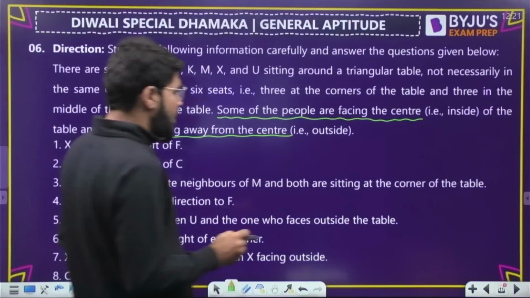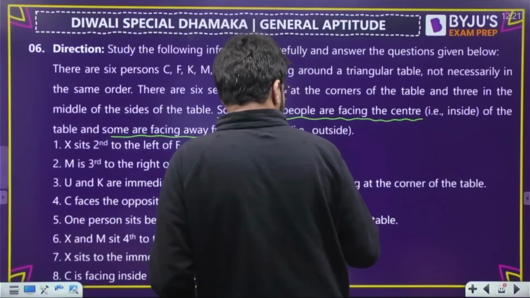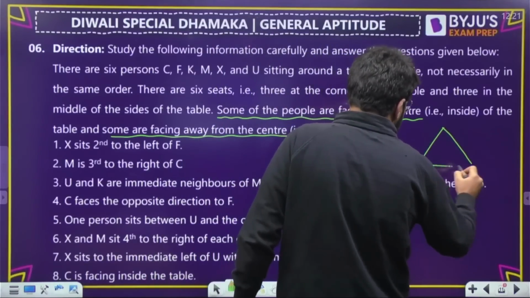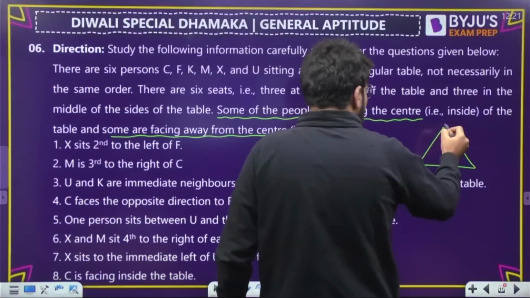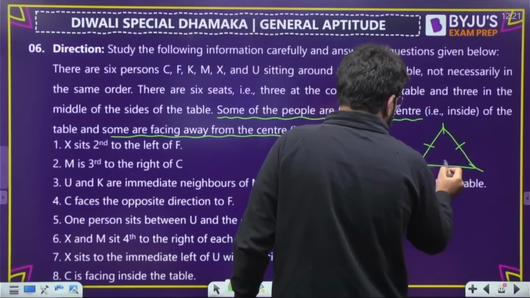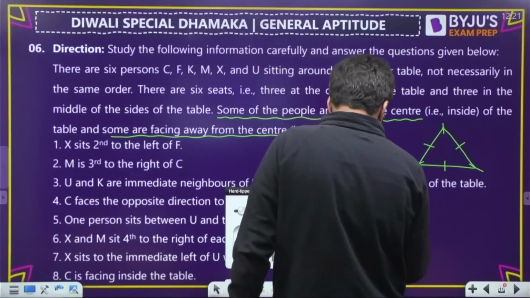पहले यहाँ पे हम एक triangle बना लेते हैं. I'll try to adjust in this place so that with the question I give you the solution within the question slide. Okay, so I have 1, 2, 3 at the corner, 1, 2, 3 at the middle, and now let us write down.